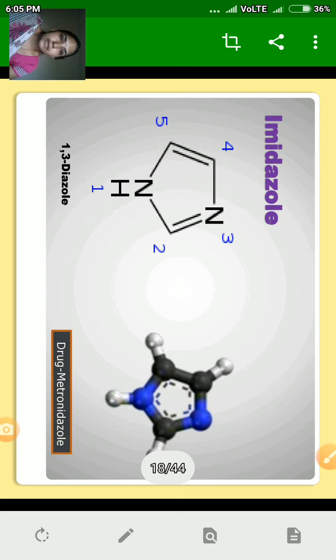Next structure is imidazole. This is also a 5-membered heterocyclic compound in which there are 2 heteroatoms. Both the atoms are nitrogen. One atom is at number 1 and the second nitrogen is at number 3. Hence its IUPAC name is 1,3-diazole. Di for 2, aza for nitrogen, and ole for 5-membered ring. And 1 and 3 indicate the position of heteroatoms, that is nitrogen, in the ring. The name of the drug where imidazole is present is metronidazole.